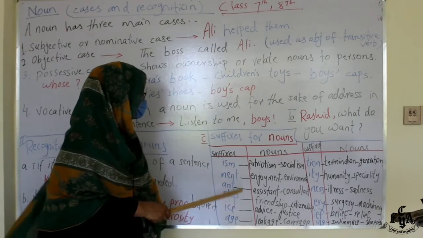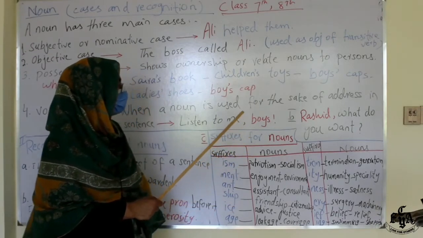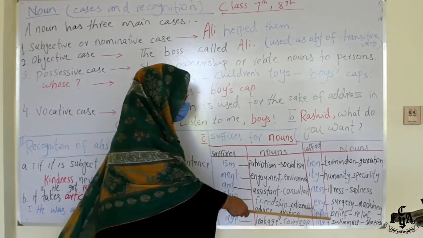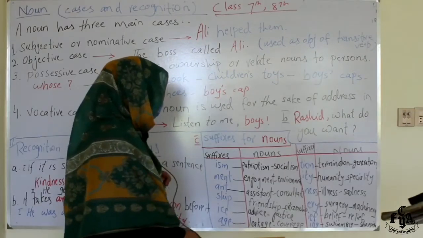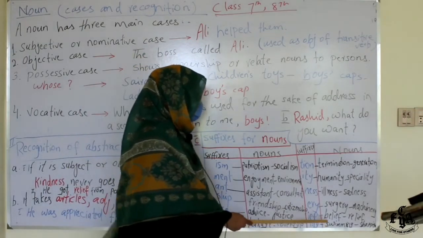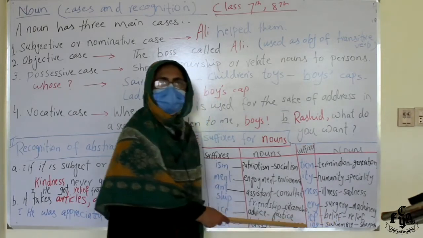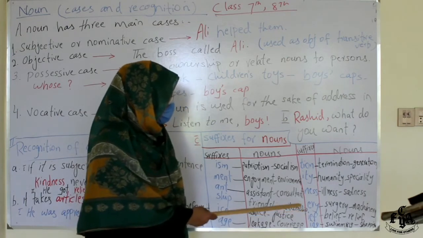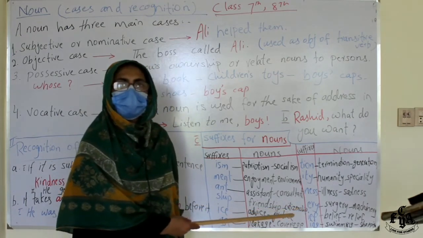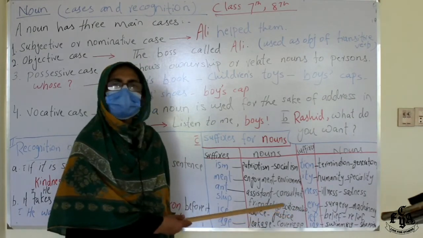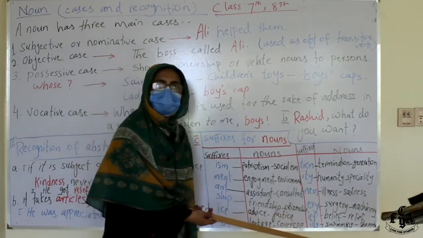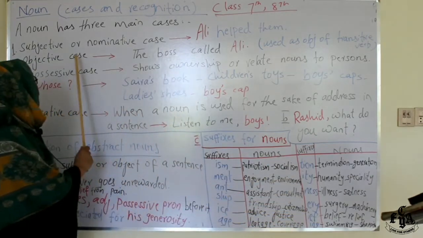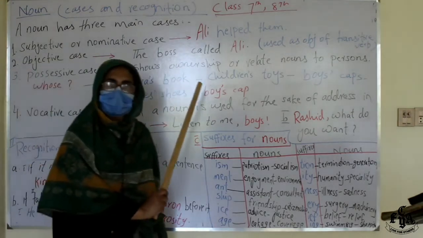And next is, like for example, how will it be noun? Swimming. How will you understand? As I told you, ing, swimming or shopping, the ing form of verb has different uses. It is used as subject, as noun, and as verb in a sentence. So how will you differentiate them? Whether it's verb, adjective or noun. If it is subject or object of a sentence, that will be noun.